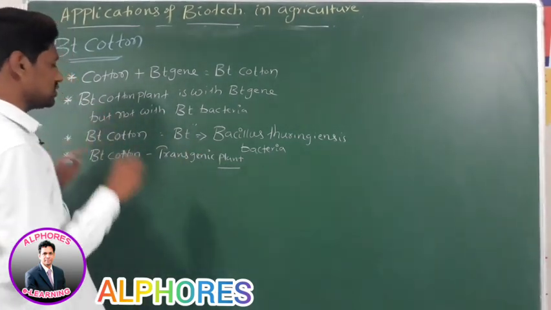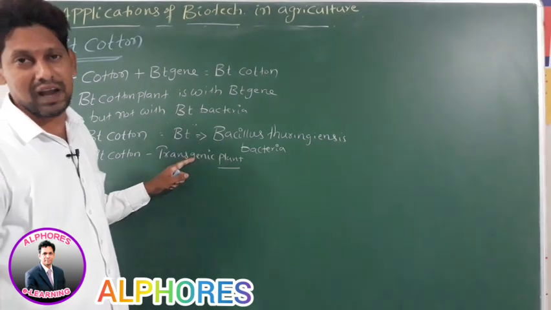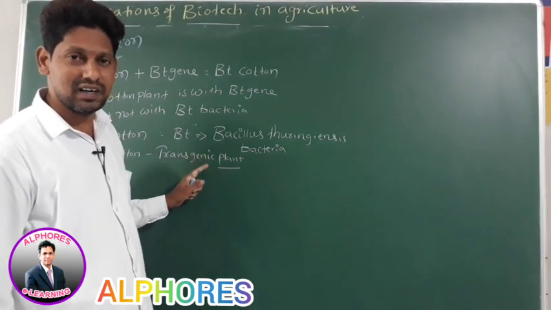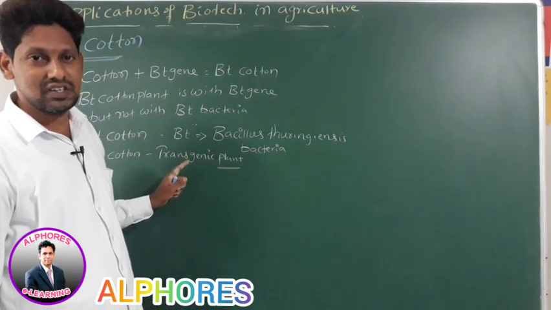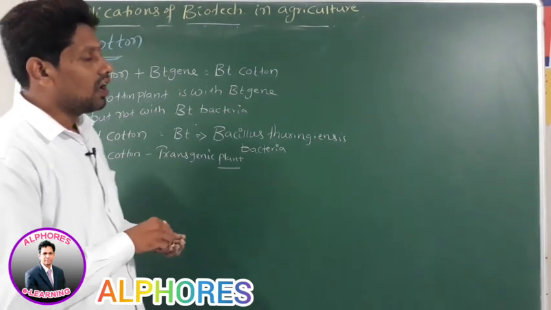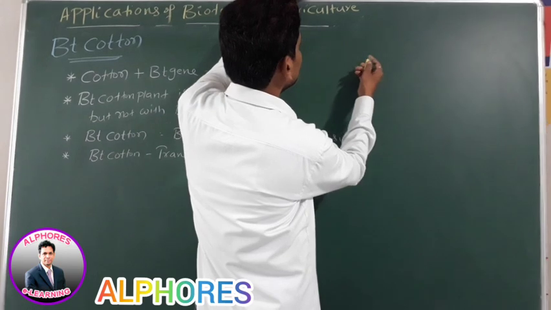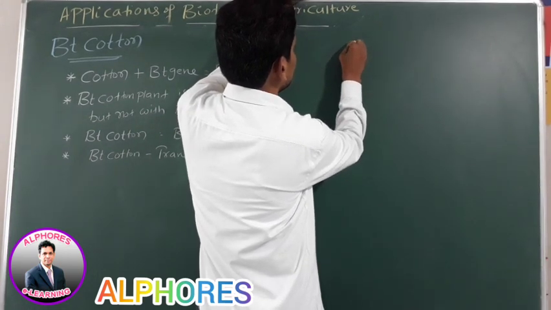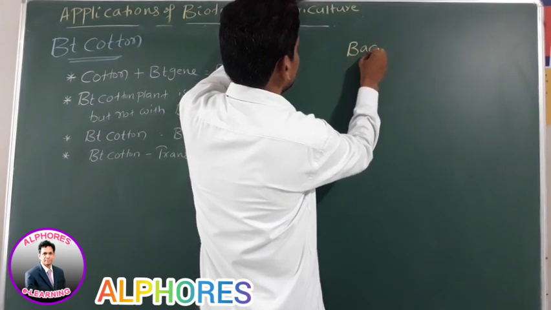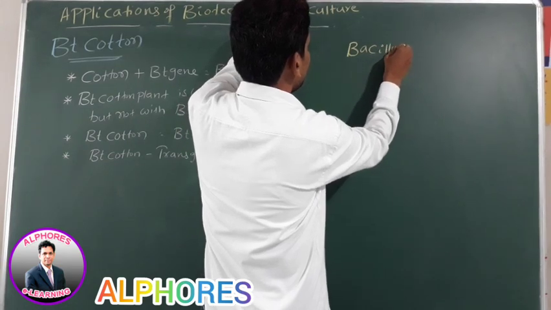Transgenic plant, sir. This BT cotton is a transgenic plant. BT cotton is which plant, sir? Transgenic plant. Is this statement okay? Right? Now, how is this BT cotton plant produced, sir? Now, first see these statements. Sir, what is the bacteria name?